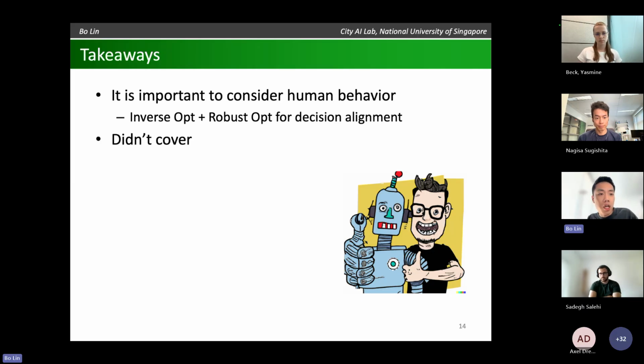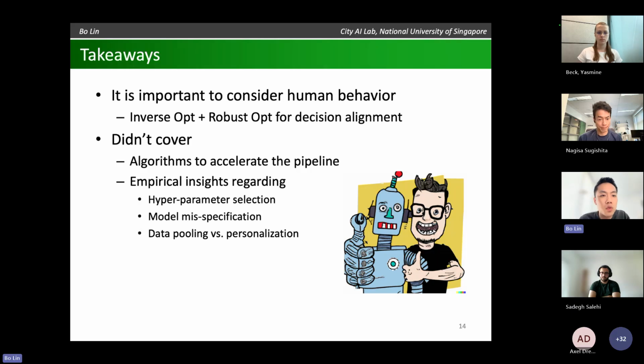What I didn't have time to talk about today is, first of all, computational efficiency. Right? We have to solve many optimization problems in this process, and we have algorithms to accelerate the process. There are also some empirical insights into the choice of hyperparameters and also the model performance in different scenarios. So if you're interested,